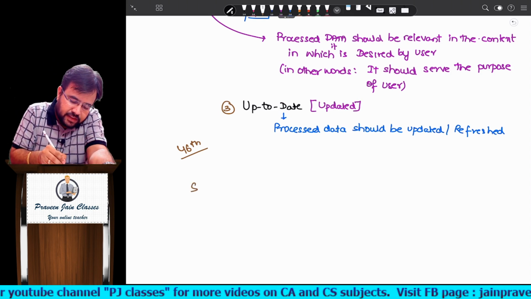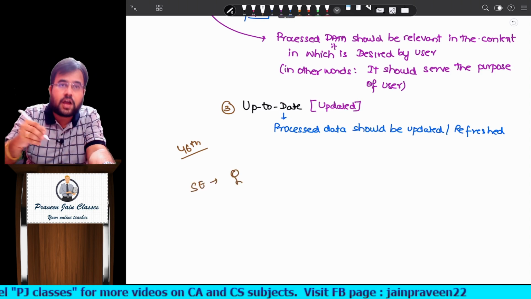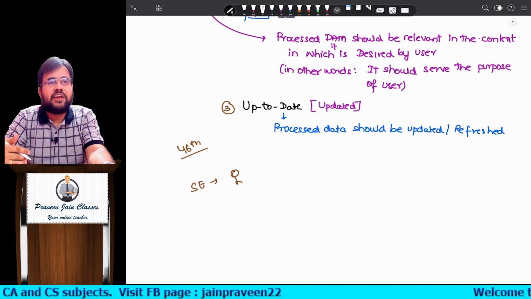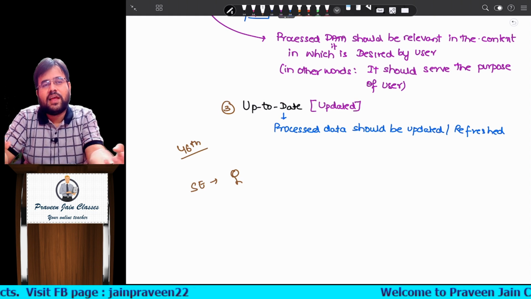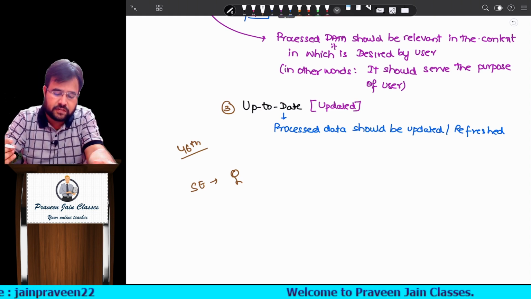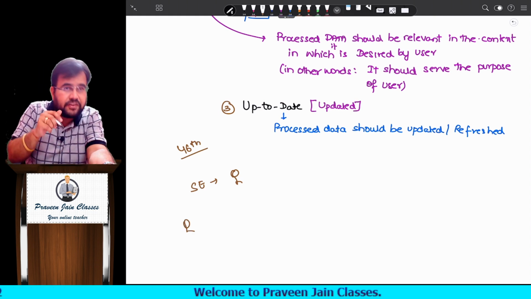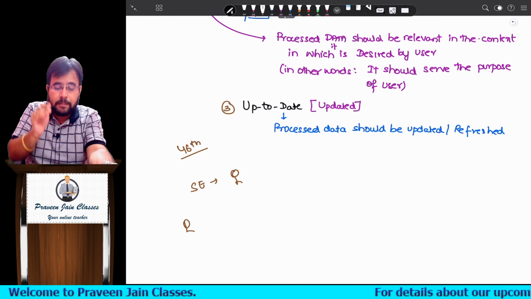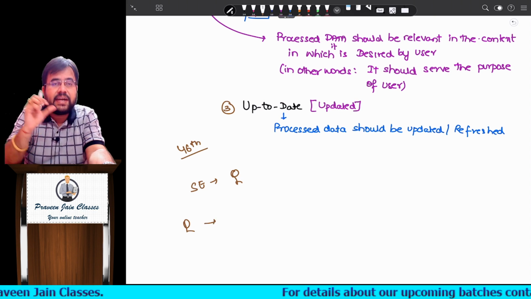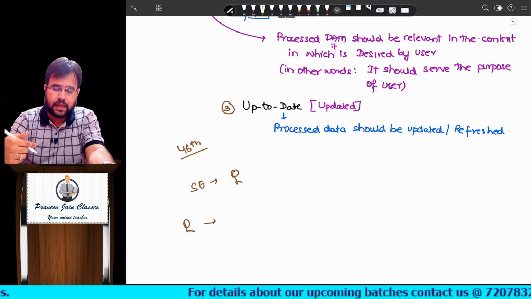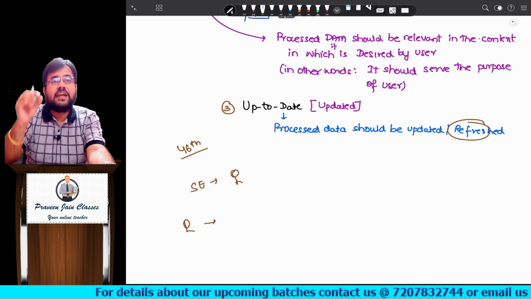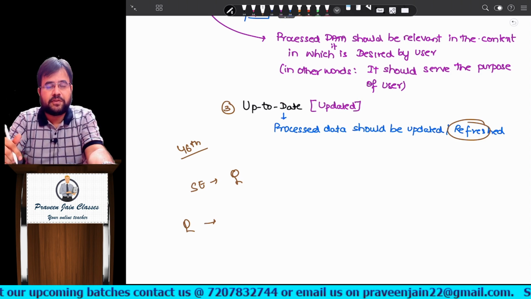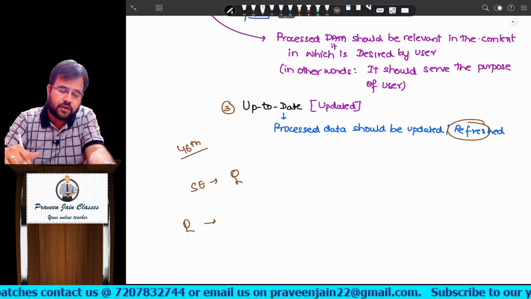Similarly, somebody is asking you the price of a particular stock in the stock exchange, and the price changes every second, but you are giving me the price from half an hour prior. Don't you think anything is possible in half an hour? Yes, that was correct before half an hour, but I want updated, refreshed information. If it is not refreshed, it will be called processed data, but I will not call it qualitative information because it will not meet the requirement of the user.